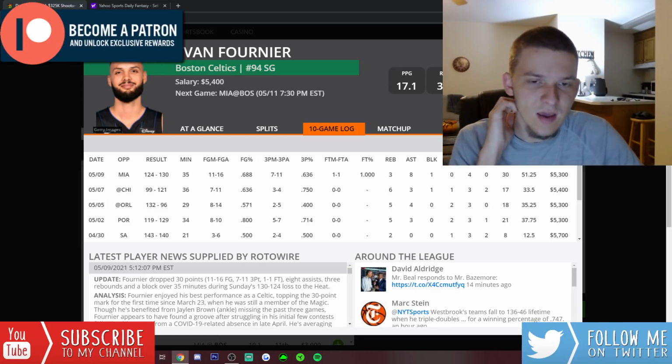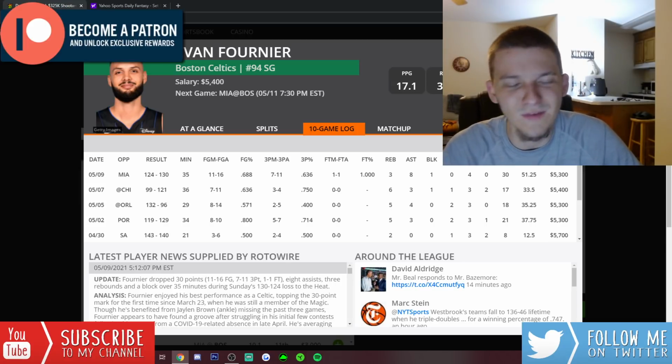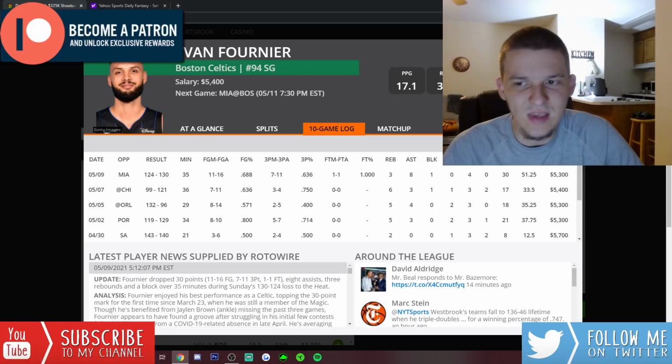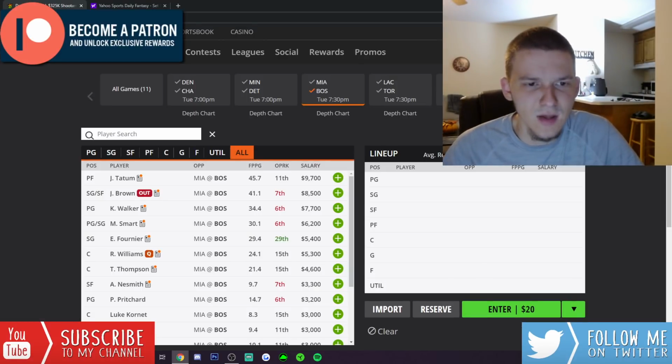Evan Fournier is not someone I really enjoy rostering just because he's really scoring dependent. I mean, if he's not knocking down shots, we can see him put up pretty bad games, but the opportunity is there right now. The minutes have been there. He's getting shots up: 10, 14, 11, 16 field goal attempts these last 4 games. For 5,400, he's probably my second favorite play from Boston behind Jayson Tatum. I think Tatum and Fournier are the 2 guys I like most.